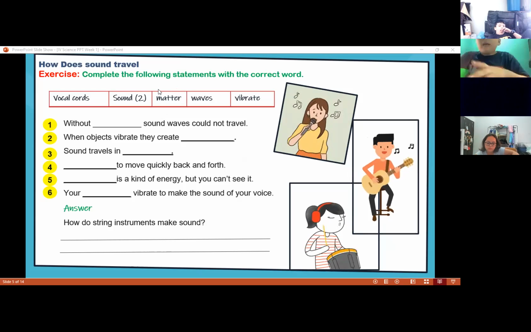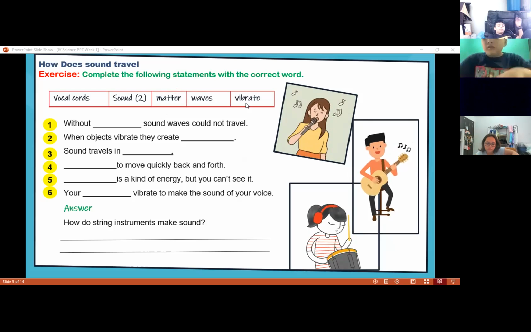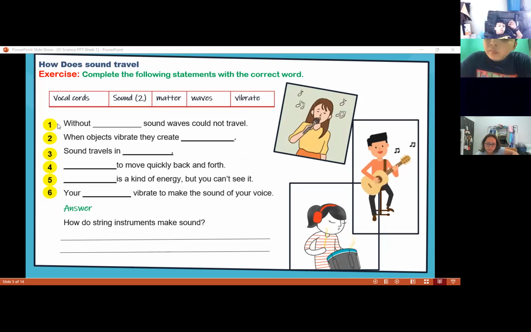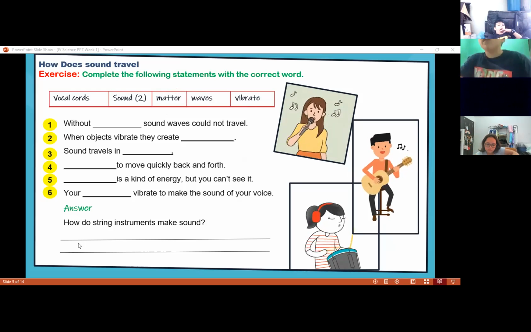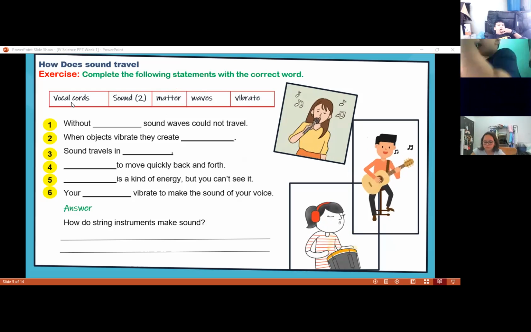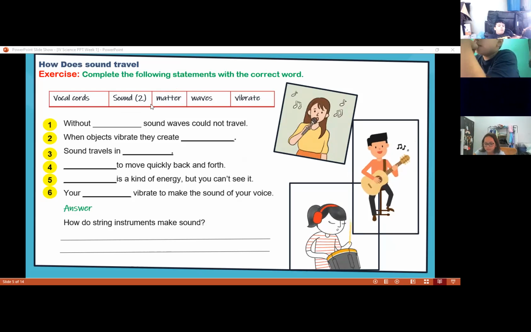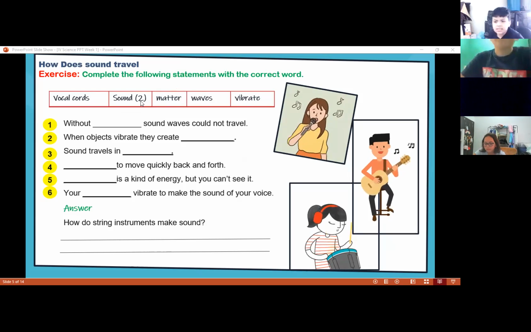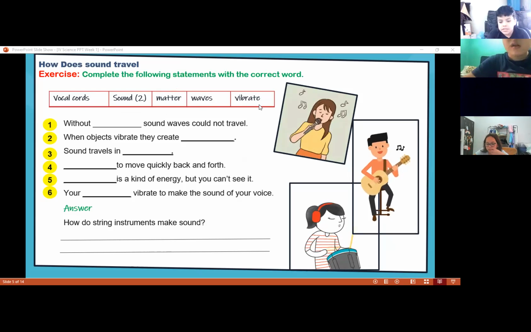Complete the following statements. No, you don't have to draw it. So we're going to write the 6 sentences and the answers to this question. So we have vocal cord, sounds. It says 2 because 2 times we're going to use this word. Matter, waves, and vibrate. So let's try to complete it together.